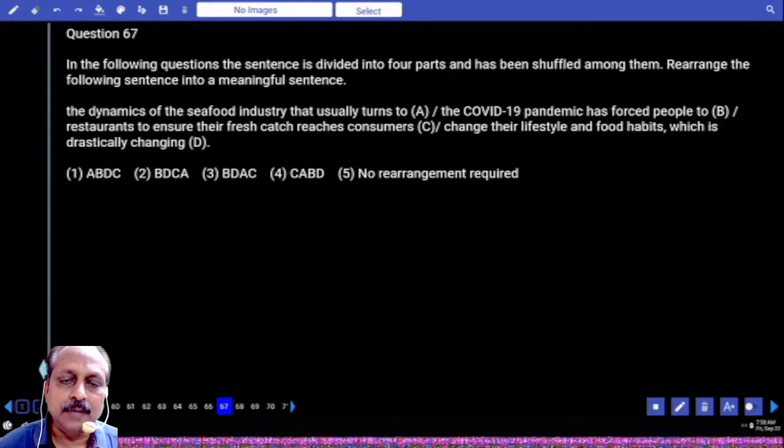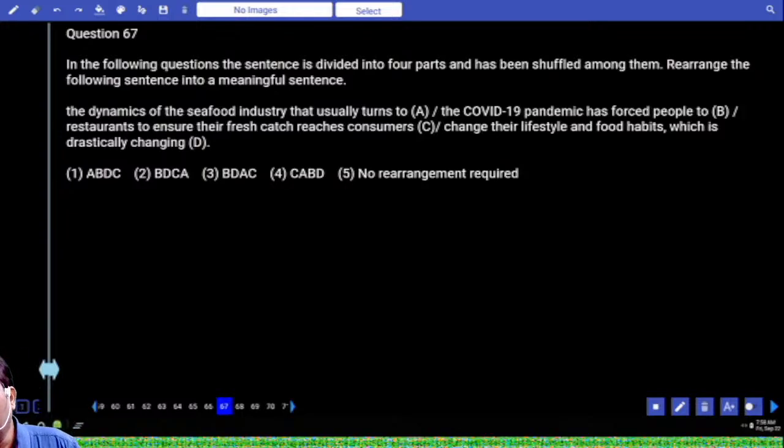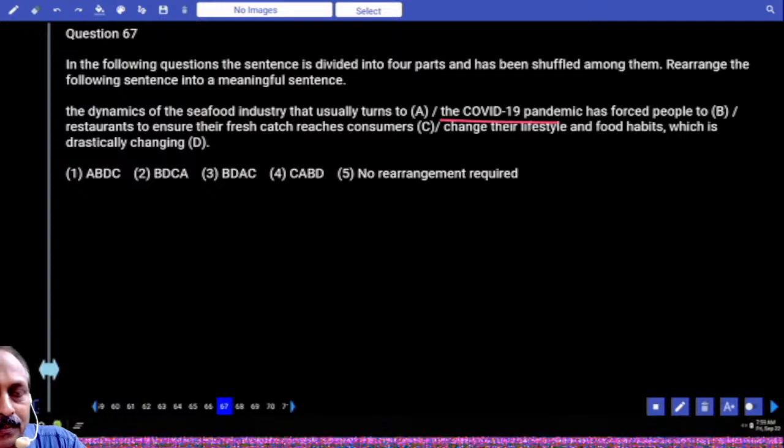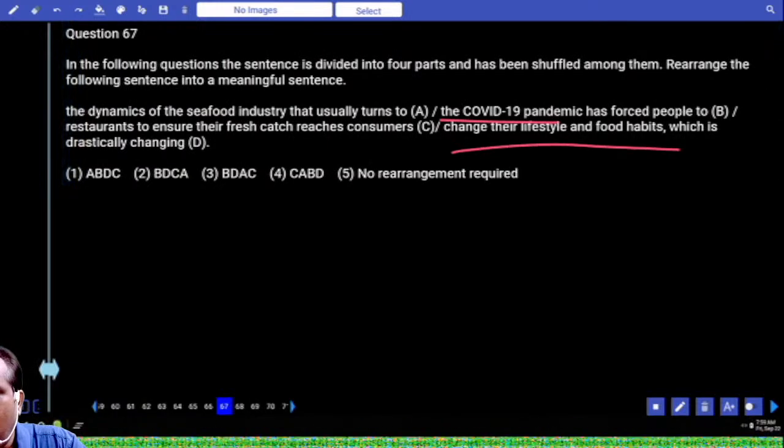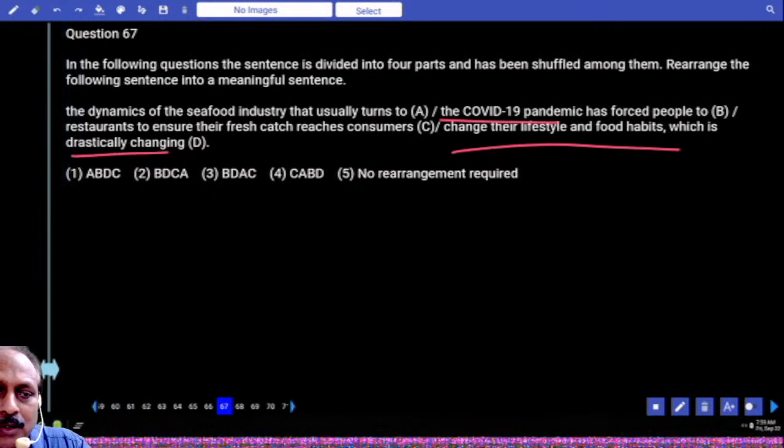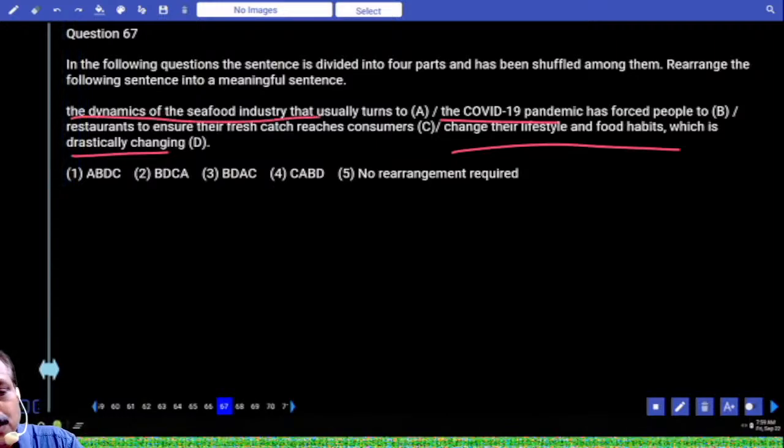67, what is this about? It is about the impact of the pandemic on those who supply the marine food. Let us start with the COVID-19 pandemic has forced people to do what? To change their lifestyle and food habits, which is drastically changing. Changing again what? The dynamics of the seafood industry that usually turns to restaurants to ensure their fresh catch reaches consumers.